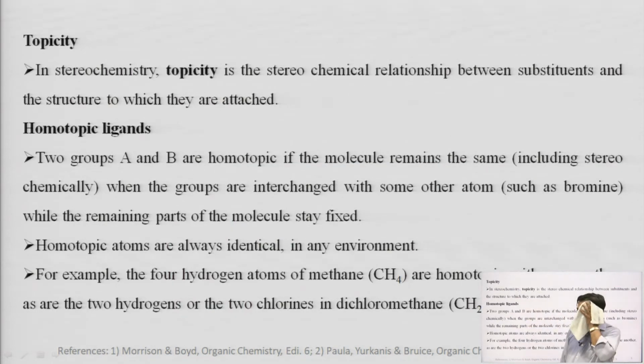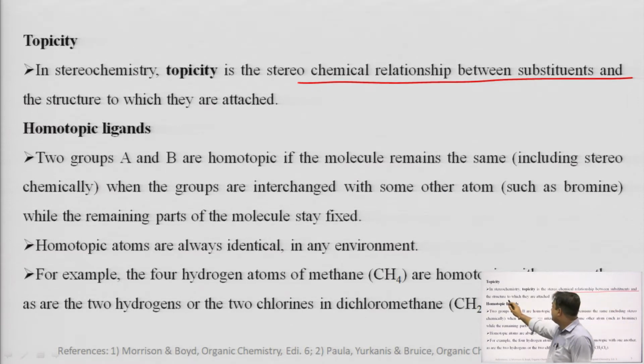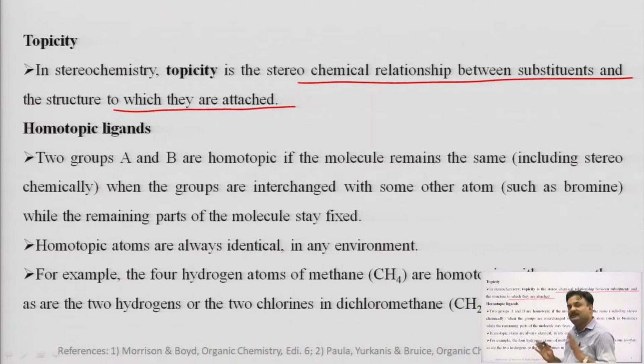The next important term which we have to know is topicity. In stereochemistry, topicity is the stereochemical relationship between the substituents and the structure to which they are attached.